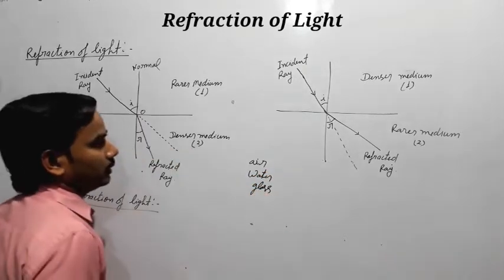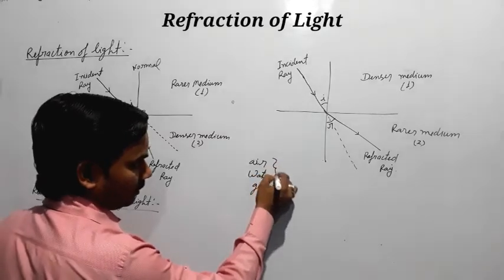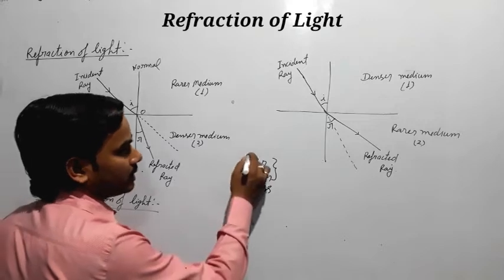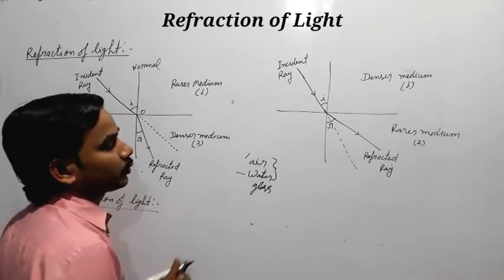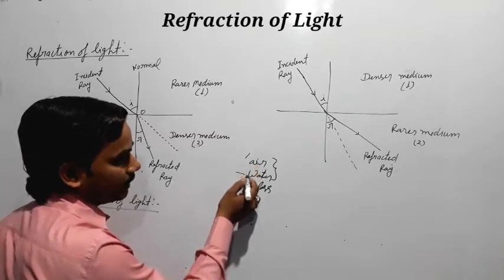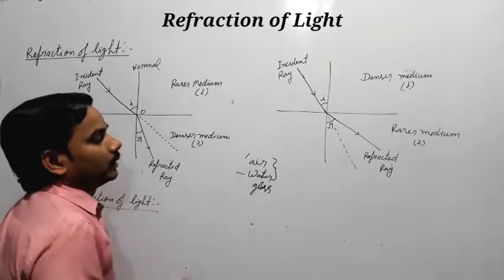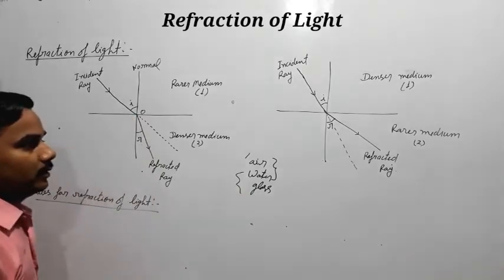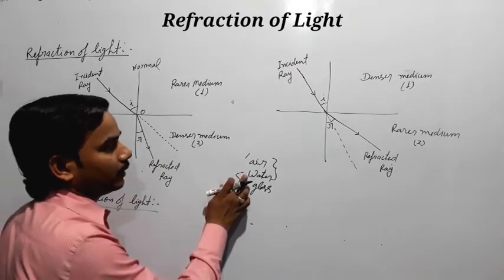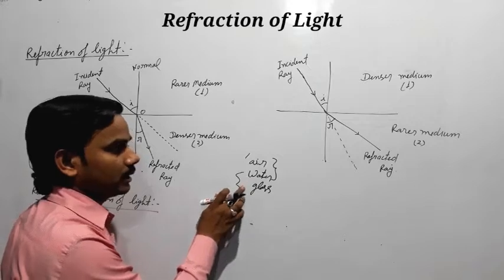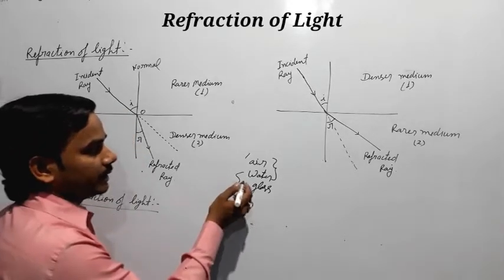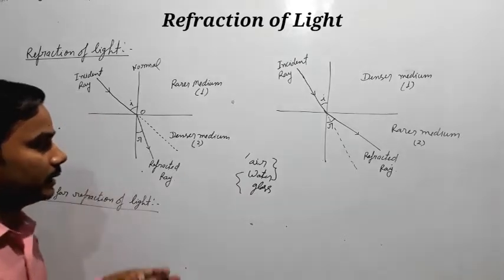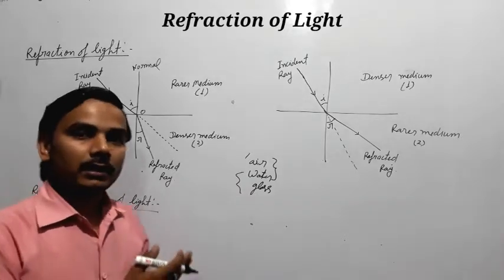If we compare air and water, then air is the rarer medium and water is the denser medium, because the density of air is less than the density of water. If we take water and glass, then water is the rarer medium and glass is the denser medium, because the density of glass is greater than the density of water.